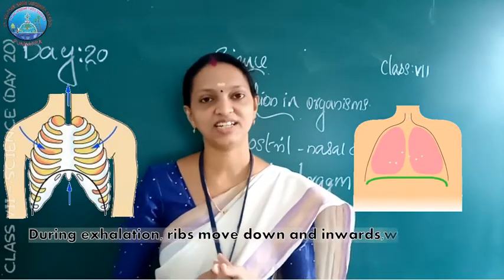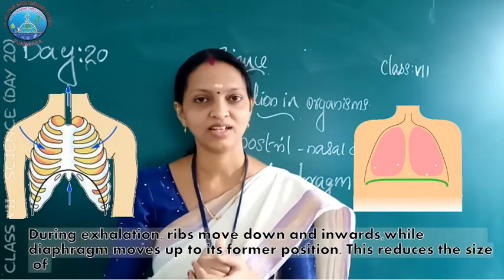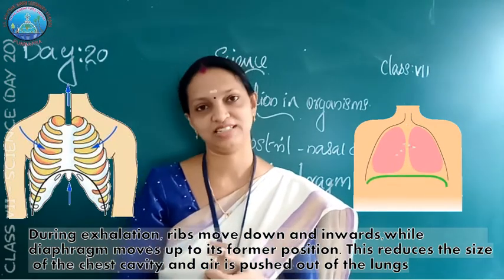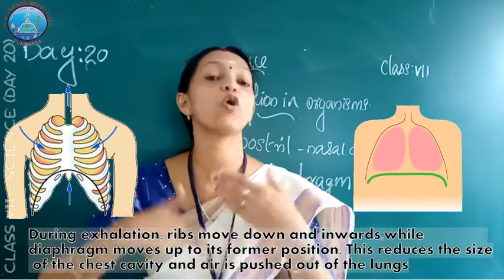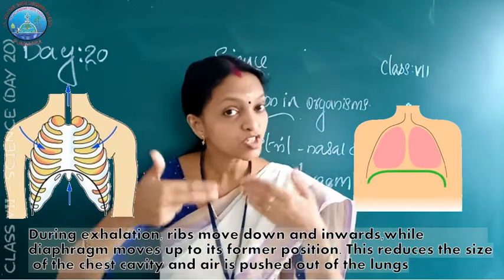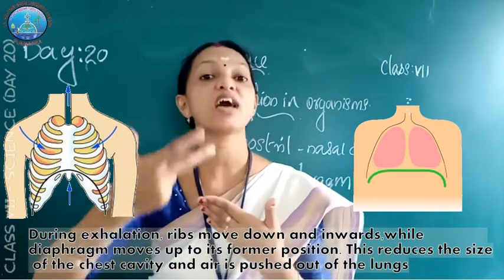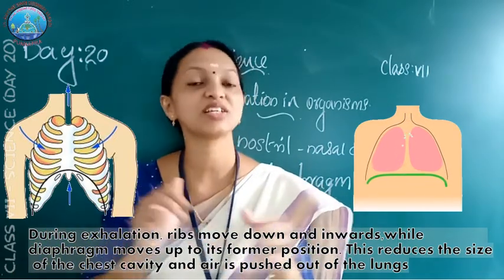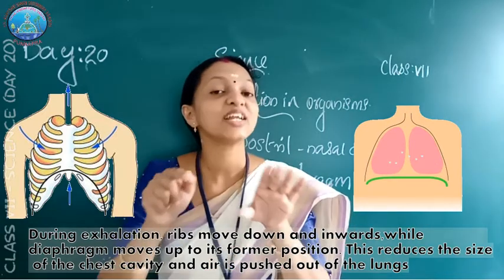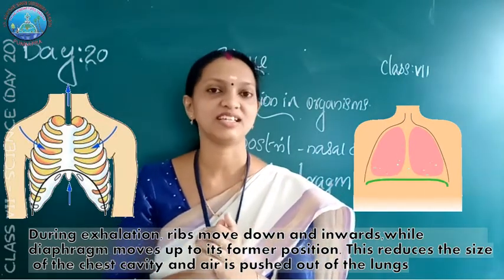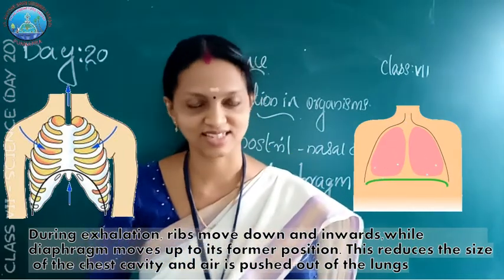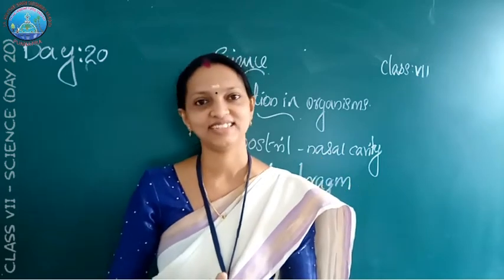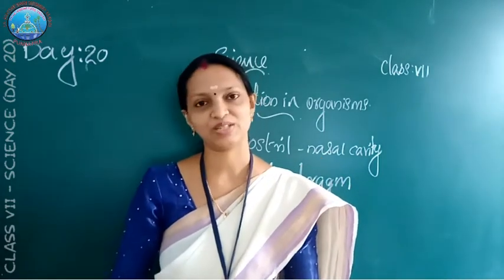During exhalation, the opposite happens. The ribs move down and the diaphragm moves up to its original position. This reduces the size of the chest cavity, and the air is pushed out of the lungs. These movements in our body can be felt easily, and this is one continuous process.